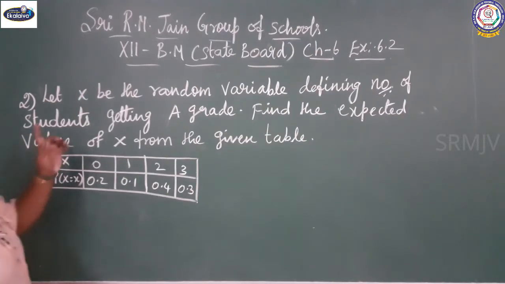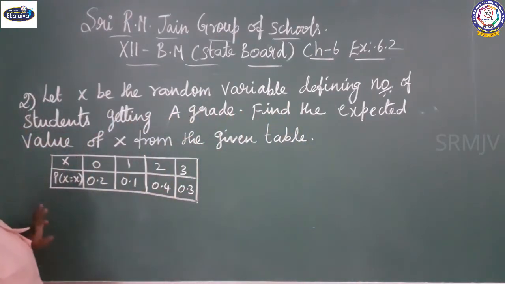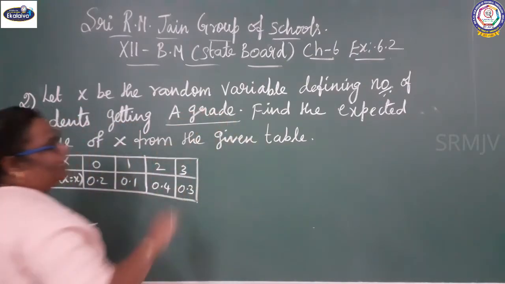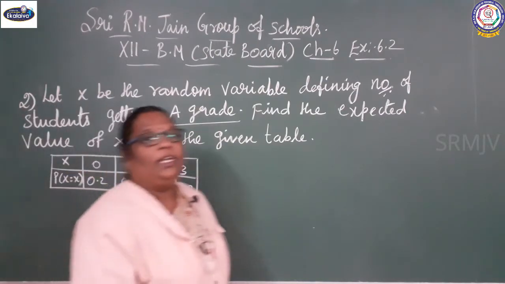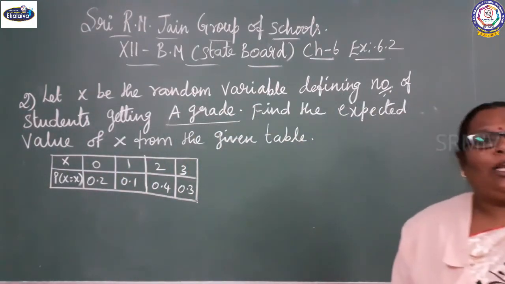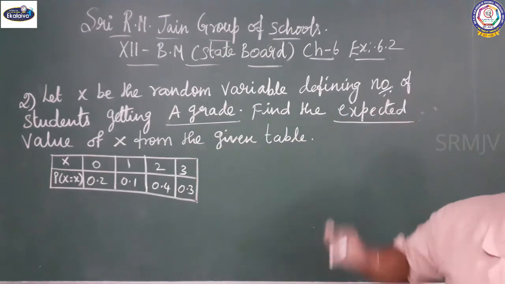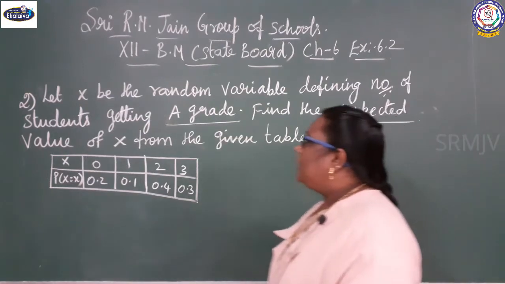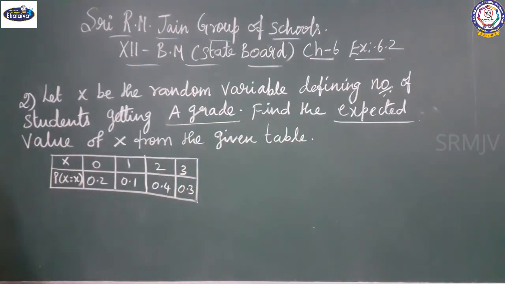See the second sum. Let x be the random variable defining the number of students getting A grade. Find the expected value. If you see expected in the sum, you should find the value of mean E of x, expected value of x, from the given table. So the table is given in the form of a probability mass function.